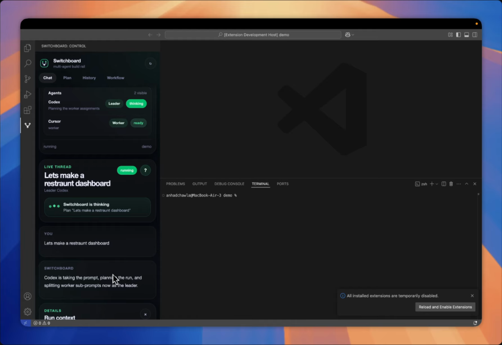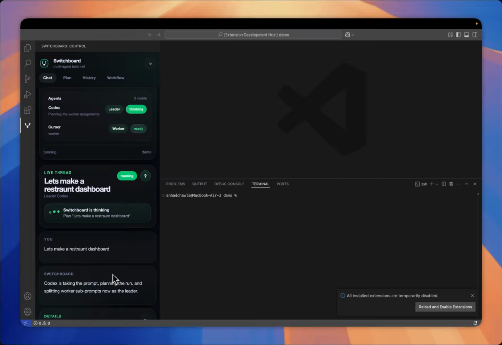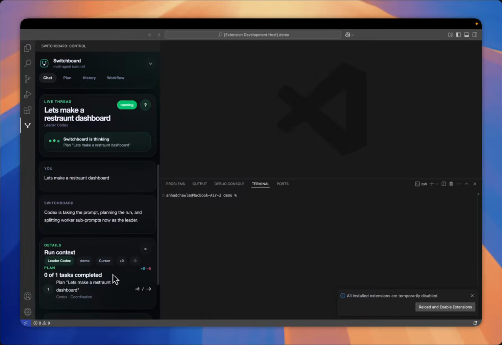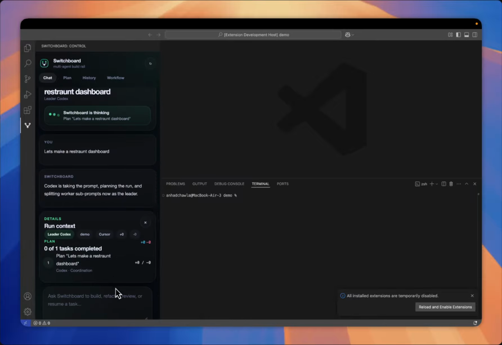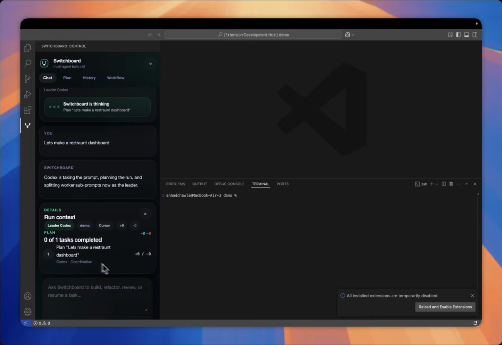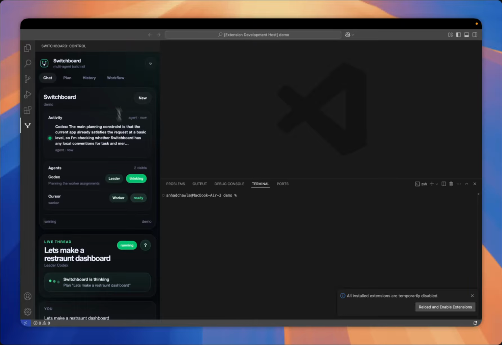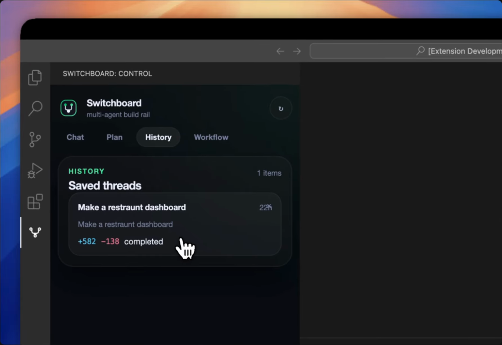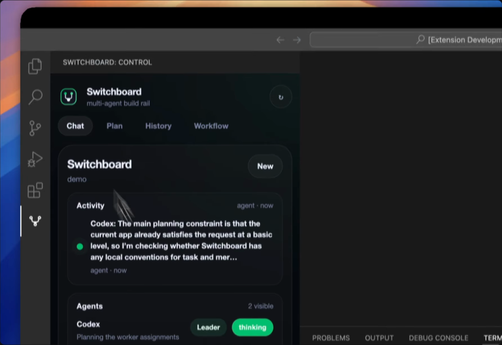We don't have Claude here, but that would be different suits and different things that Codex is aware of, or any leader is aware of. What are the other platforms good at? So Codex is going to take our prompt and it's going to create a plan, right?